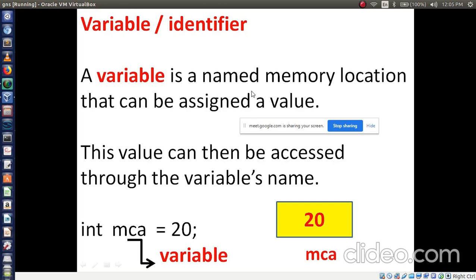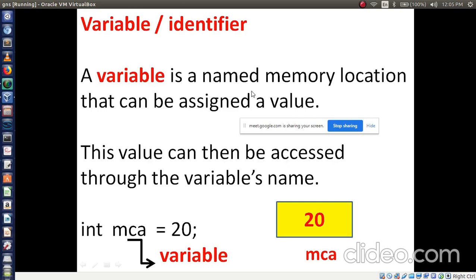So a value is assigned, and the variable should be a named memory location. For example, you have taken admission into AITM, right? So consider AITM is a memory. In that AITM college, there are so many branches, like BE.